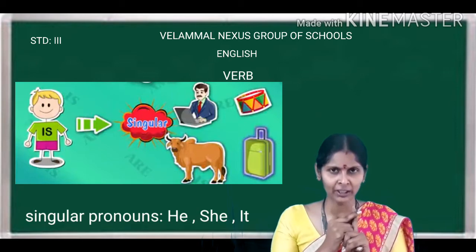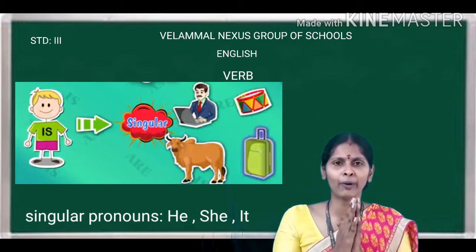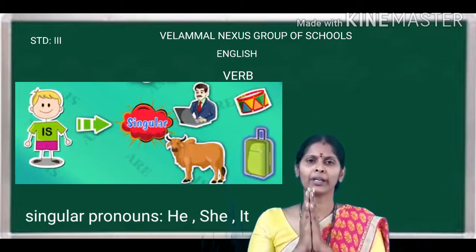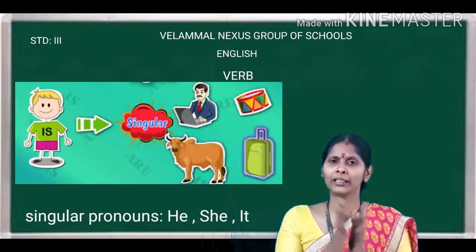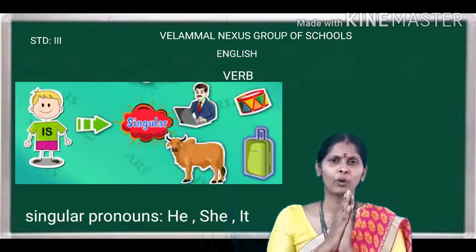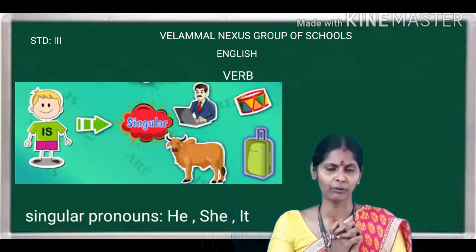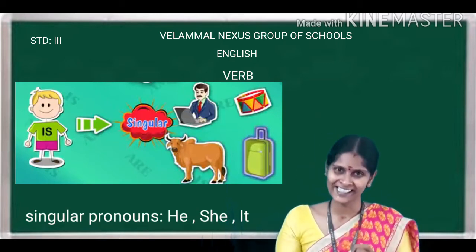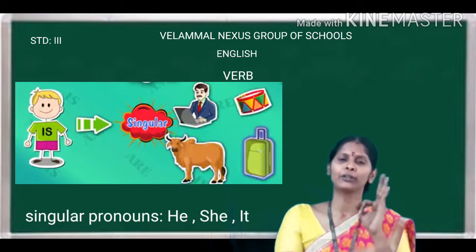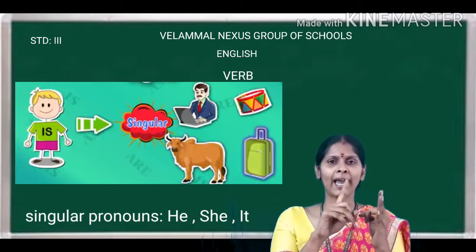I is also singular, but I is a friend only of am. It will not take is or are. So it will take only am, though it is a singular pronoun. Fine, children. Now, is will go along with he, she and it.